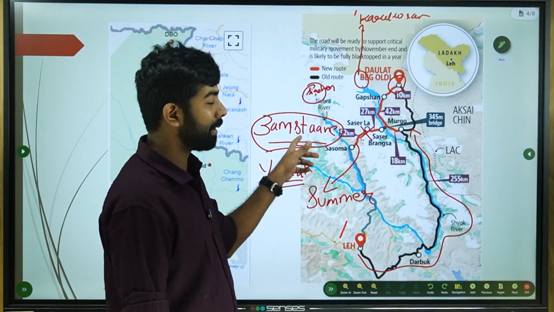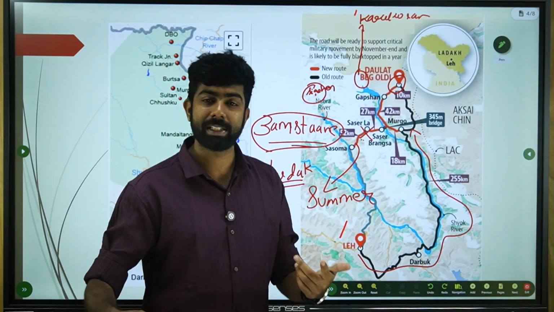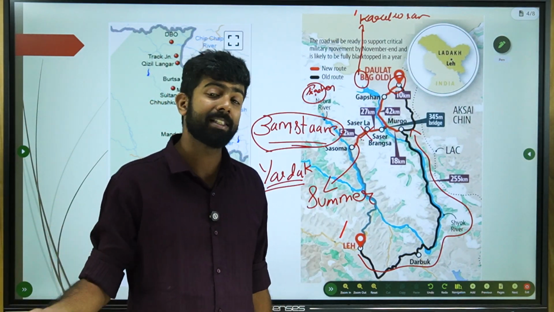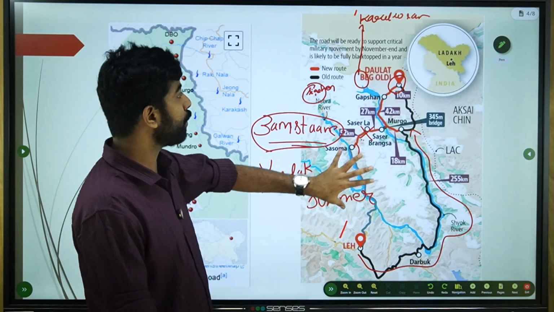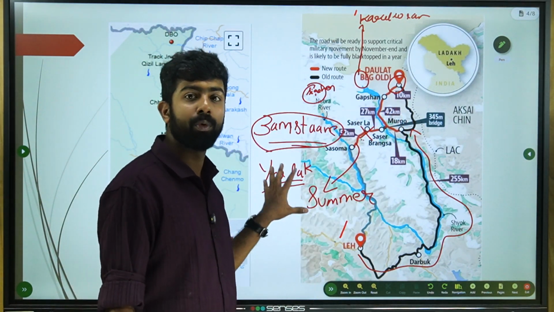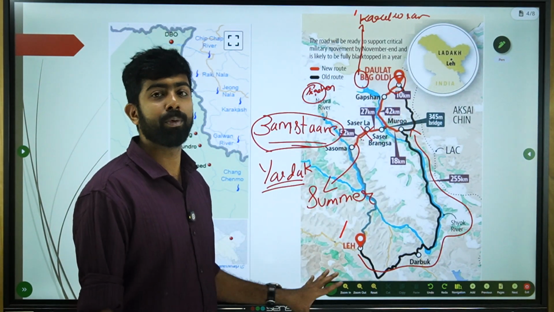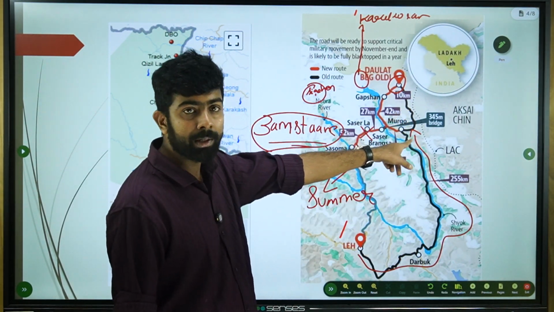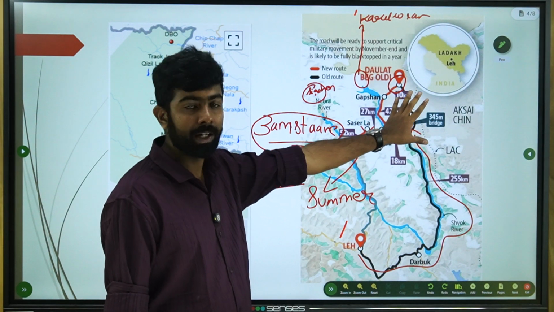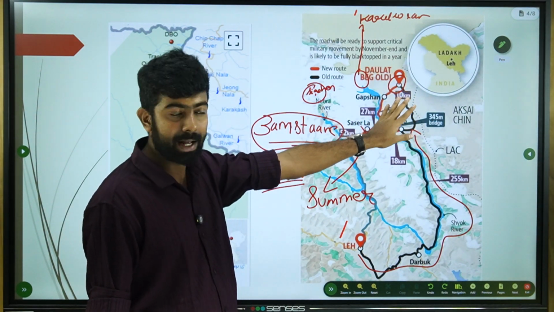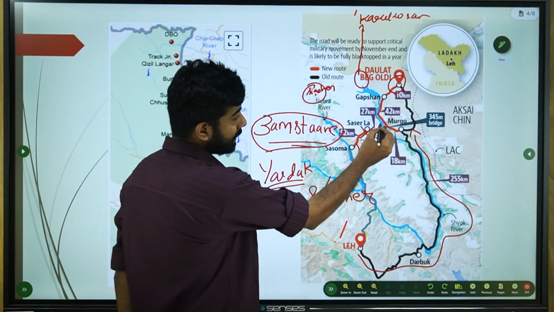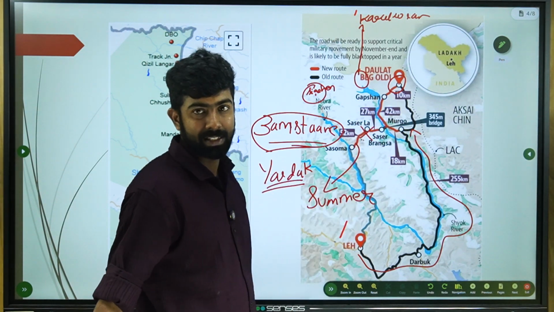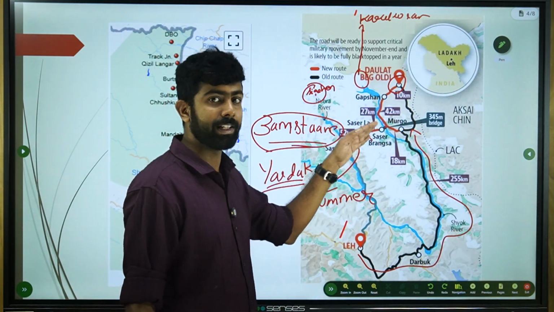Please remember these kinds of terms, because UPSC likes to ask terms that may seem unfamiliar to you. But whenever you read about these things, you are supposed to know about them. So this winter road is part of the ancient Silk Route. It connects with China through the Karakoram Pass. In summer season, this route is possible up to the Saser Pass, but during winter it is closed down.